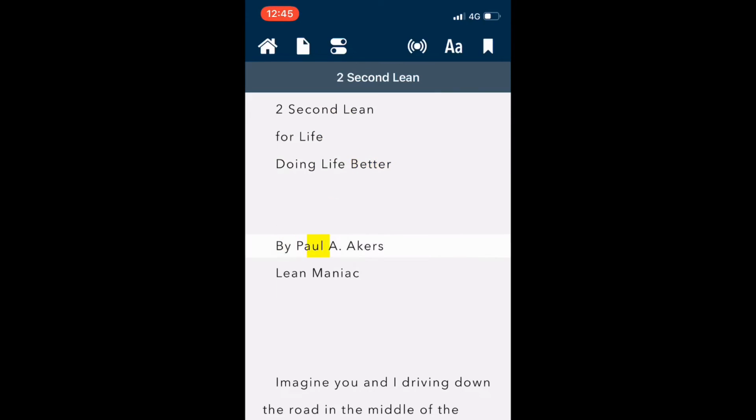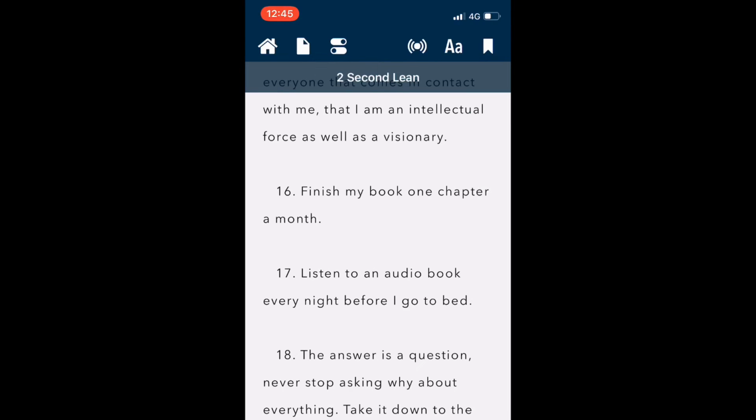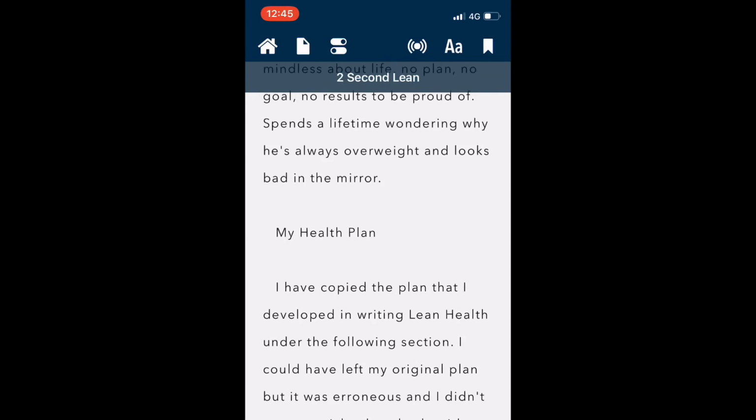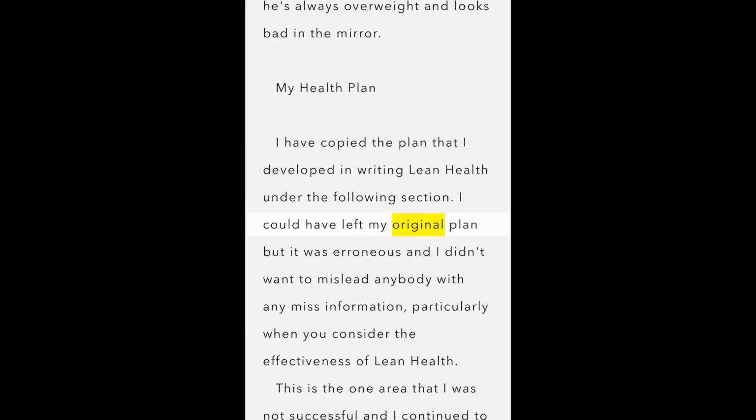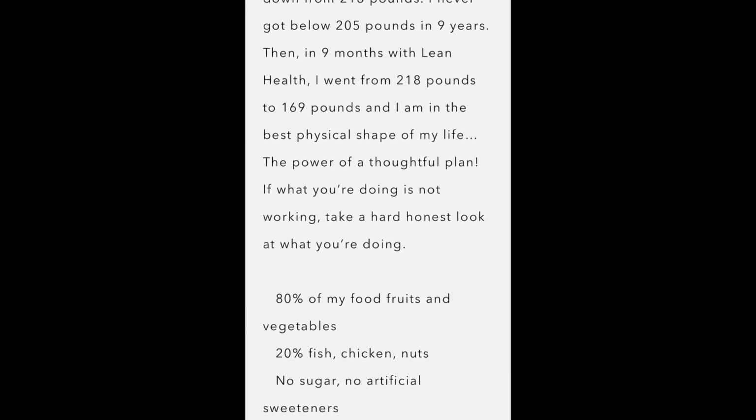Now the other cool thing about this is you can scroll through to any point in the book with the scroller on the bottom, or you could actually just touch the text anywhere and it begins to read right where you touch. So it's very intuitive, very fast, very easy. It's an amazing app, and I think it's really going to be a game changer for everyone.